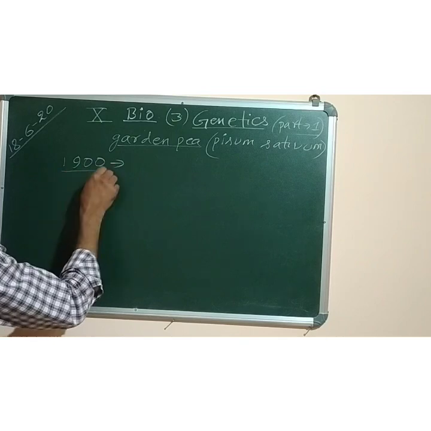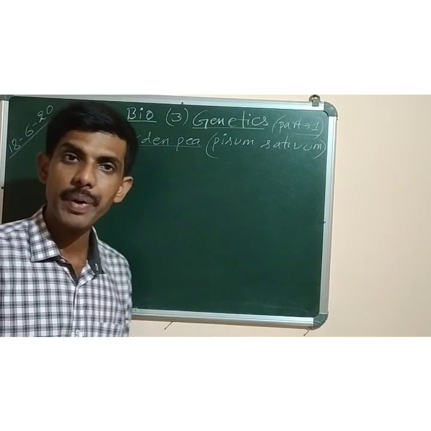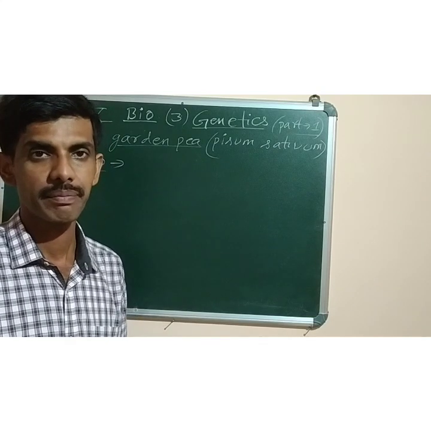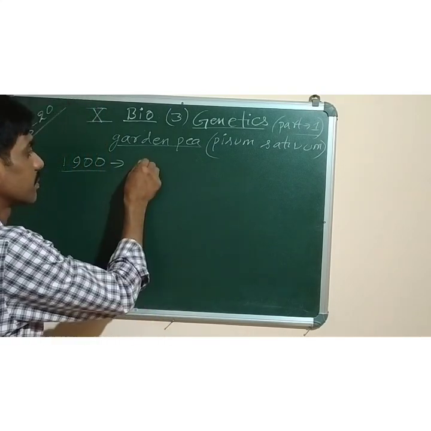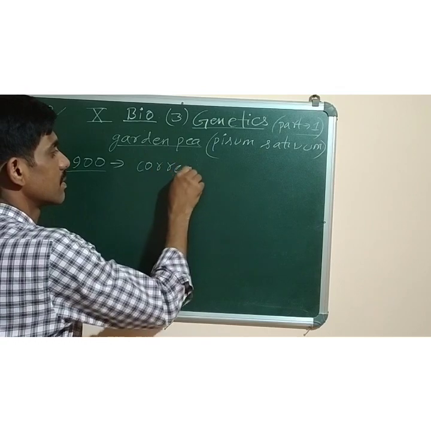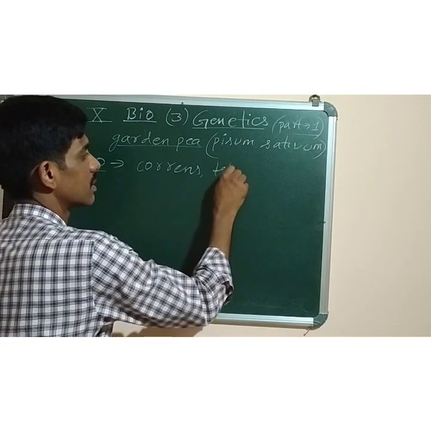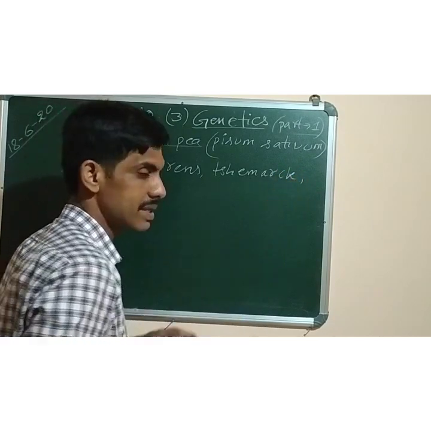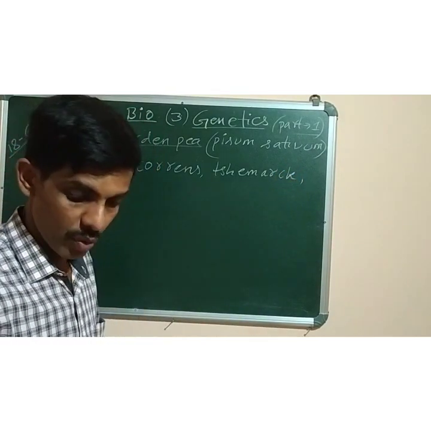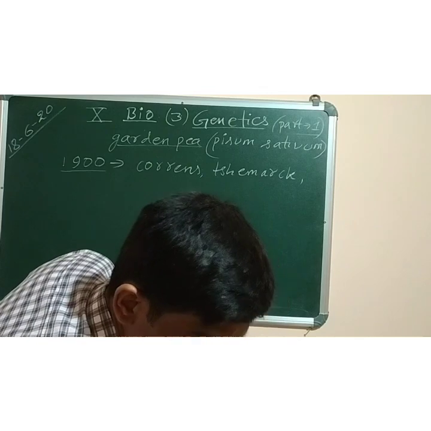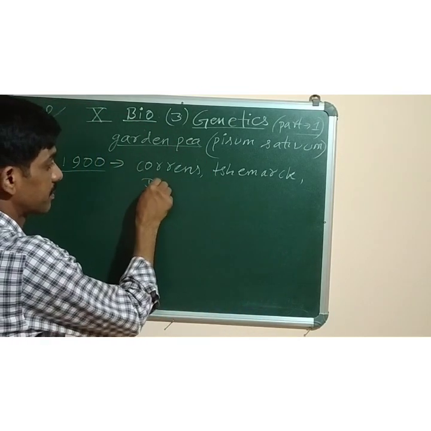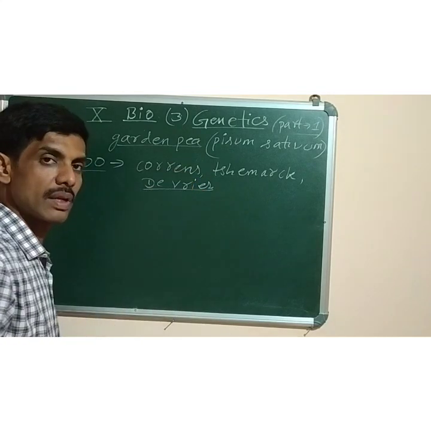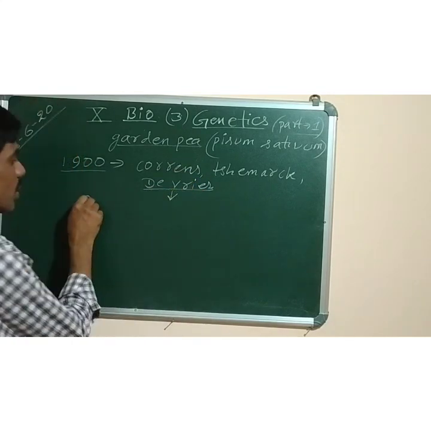three scientists worked independently, meaning alone, individually, not together. The names were Correns, Tschermak, and one more scientist, Hugo De Vries, all from three different countries. These three scientists rediscovered Mendel's work.